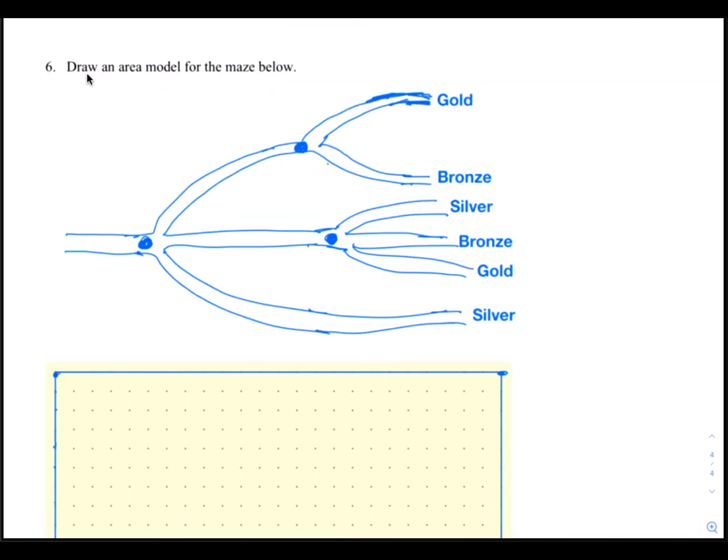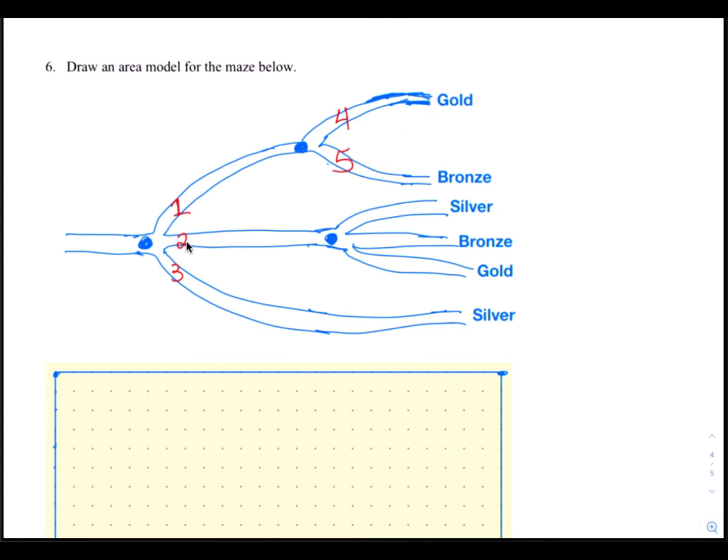All right, question number 6 is asking us to draw an area model for the maze below. We'll start by looking at the first junction where we split off into 3 paths. We're going to number those paths 1, 2, and 3. Next, we'll follow path 1 up to this junction, and at this junction it splits off into 2 parts, and those would be paths 4 and 5. Path 4 leads us to gold, and path 5 leads us to the bronze.